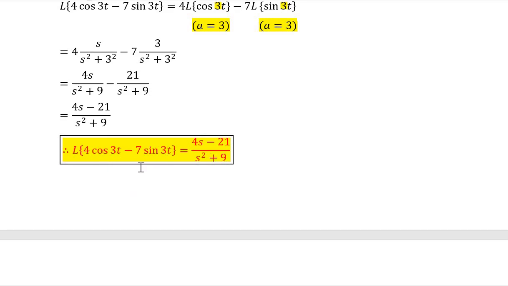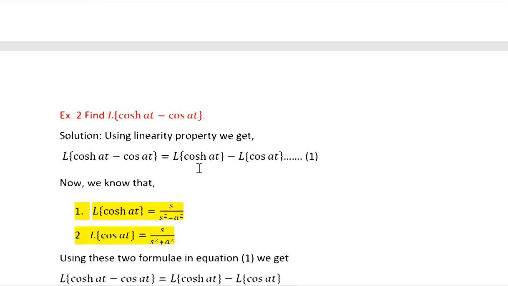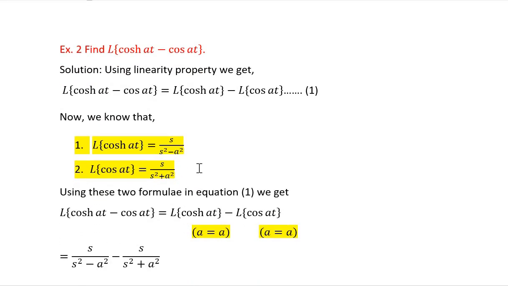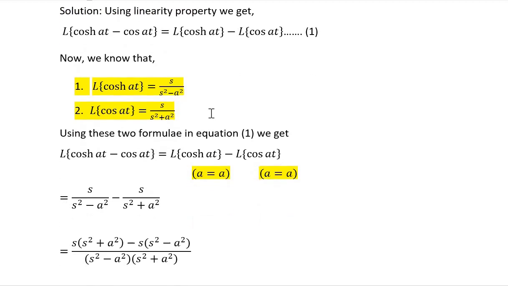So in this example there were two circular functions and the Laplace transform is obtained like this. Now let us proceed for the next example. Find Laplace of cos h at minus cos at. Now this is a hyperbolic function and this is a circular function and there is subtraction. So applying linearity, Laplace of cos h at minus cos at is nothing but Laplace of cos h at minus Laplace of cos at.